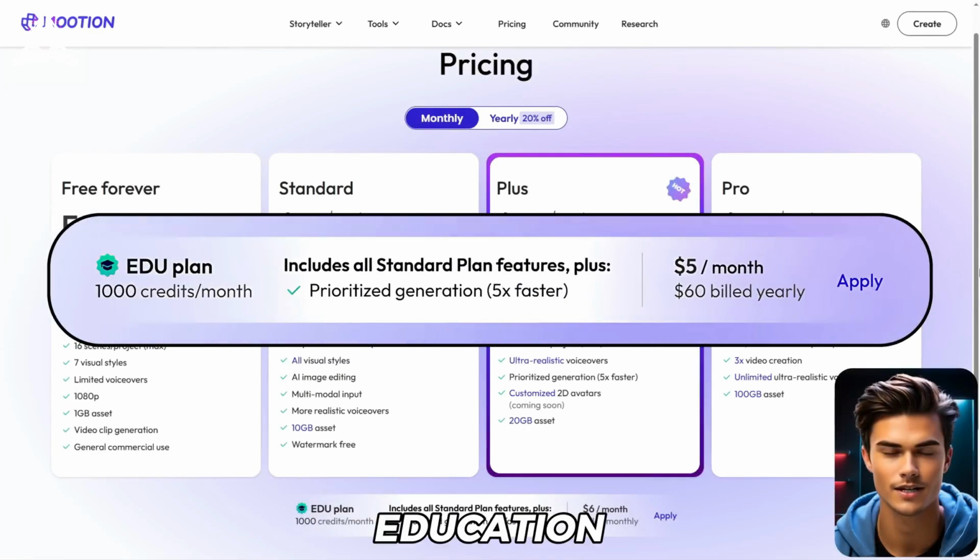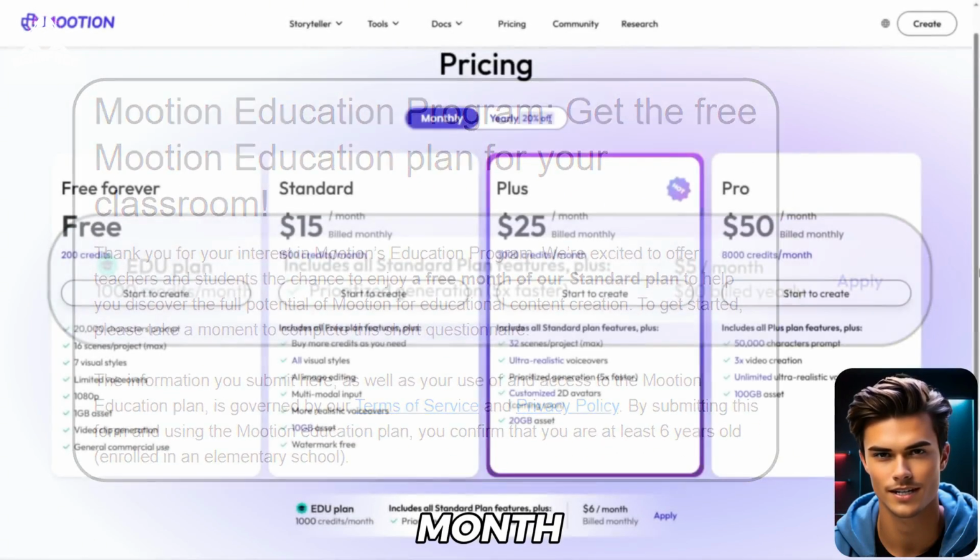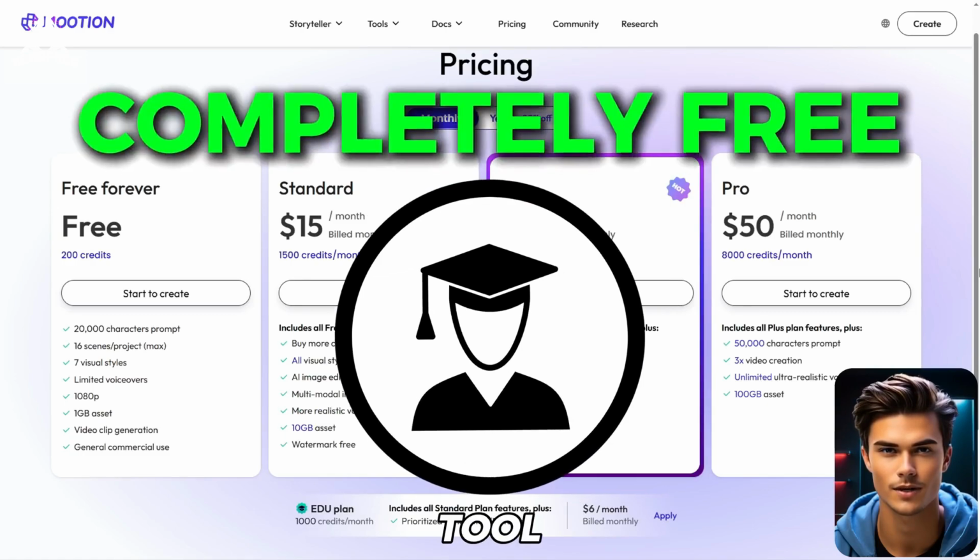Also, there's an education program, which allows teachers and students to use this tool free for 1 month. So if you're a student, you can try this tool completely free.